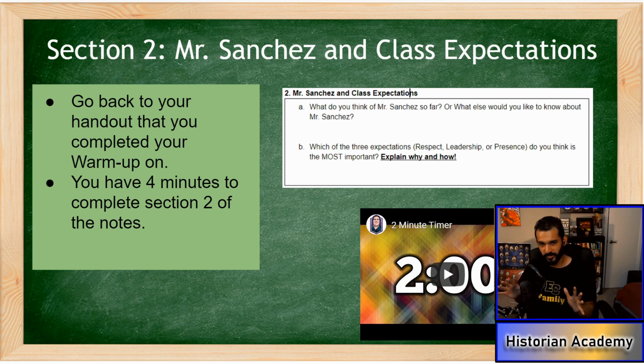Now, for my warm-ups, and for all answers in this class, this is going to be the expectation of your answers. I don't want simple one-sentence answers. I don't want simple one-word answers. I want you to explain your reasoning. Because right now, we got to a point in history where, for whatever reason, we can't explain ourselves correctly. We can't explain our thoughts clearly. So I want you to choose one and explain why that's important. And this is where people usually stop. It's like, oh, respect is the most important because the others depend on respect. Okay, do you explain how?